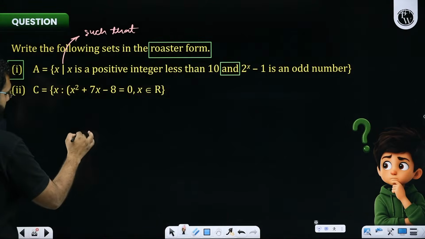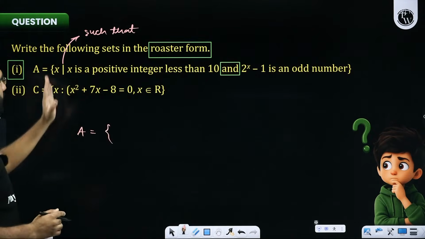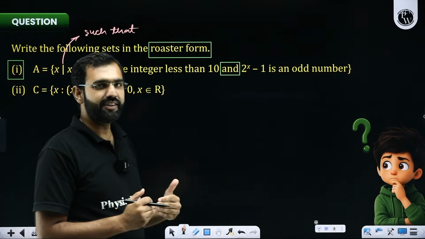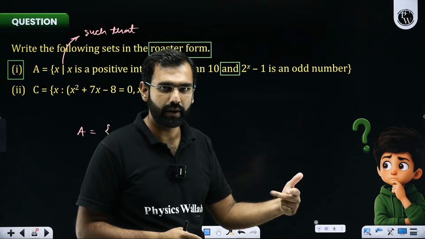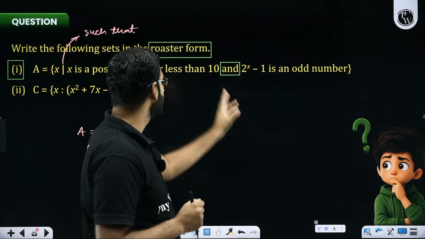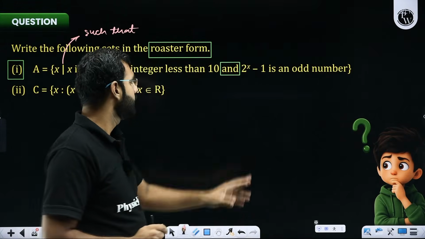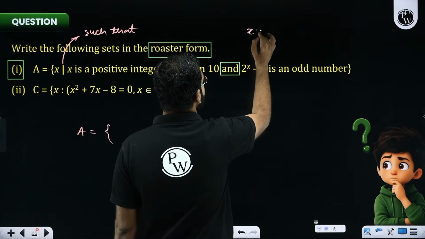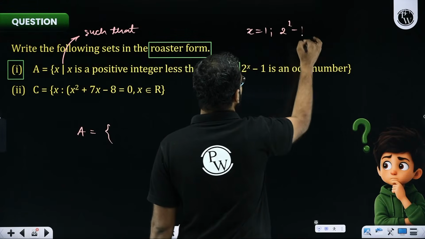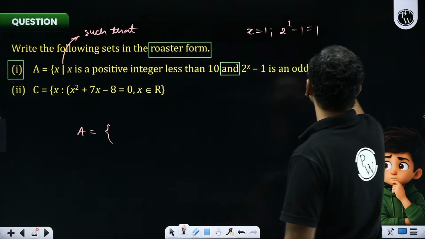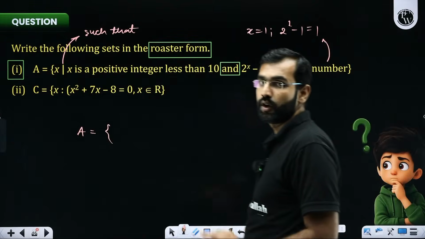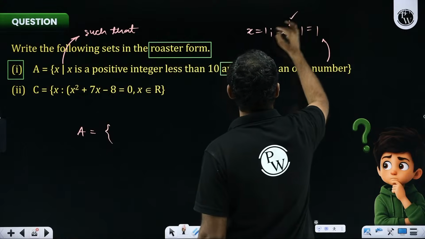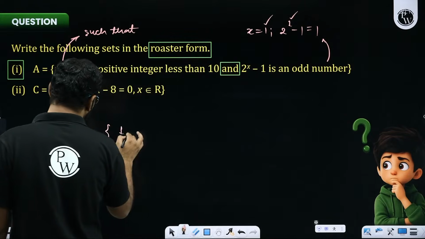So I'm writing the elements of A where x is a positive integer less than 10. Positive: 1, 2, 3, 4, 5, less than 10. But I need to ensure that 2 to the power x minus 1 is an odd number. So I'll begin with x as 1. If I try x as 1, what will be 2 to the power 1 minus 1? It is 1. Is 1 odd? Yes. So if 1 is odd, I will take this x. So 1 will belong to my set.